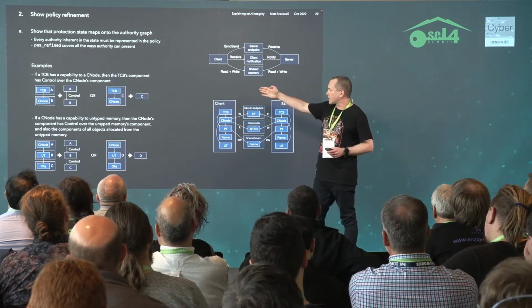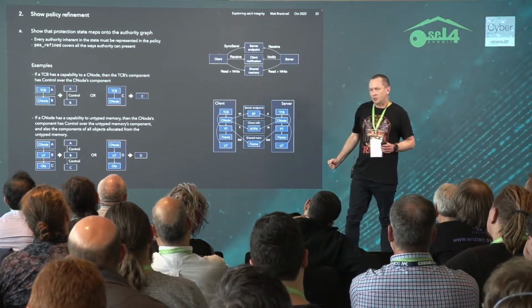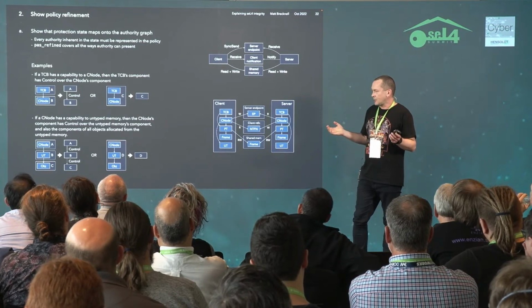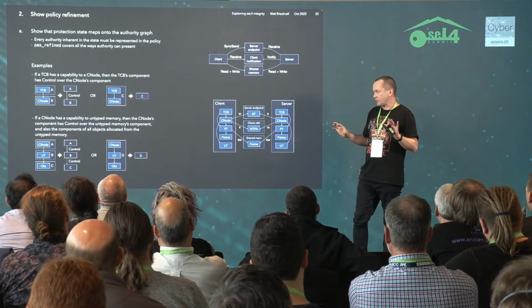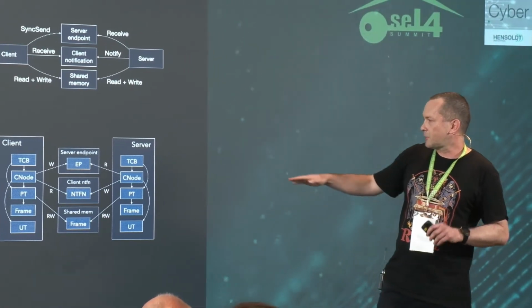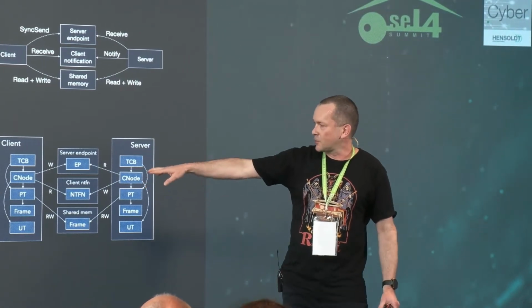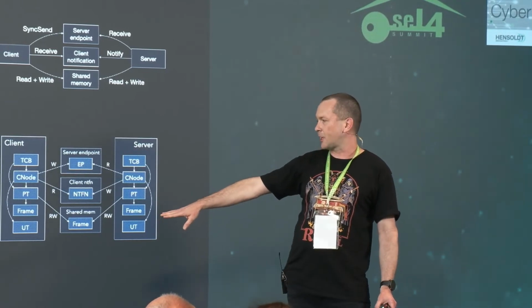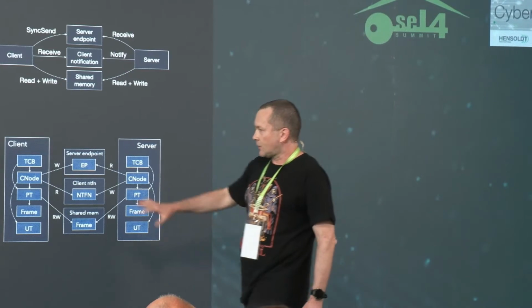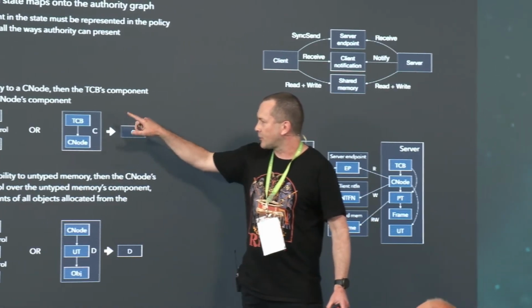If a TCB has a cap to a C node, then the TCB's component must have control over the C node's component. Again, if you have a cap to a TCB, you can't meaningfully separate that into a separate component. Similarly, if you have a C node to some untyped from which an object has been allocated, you also have that control relation. Now, we have some choice about how we draw the boxes.